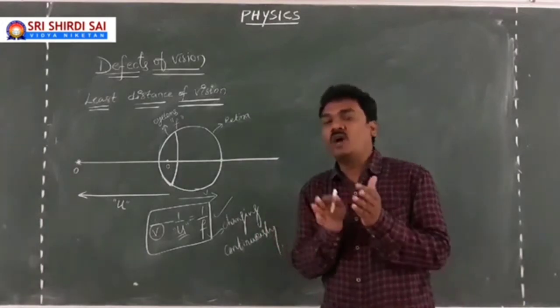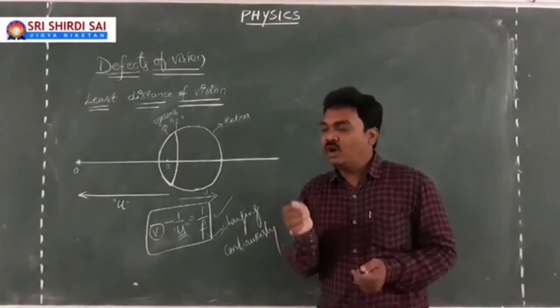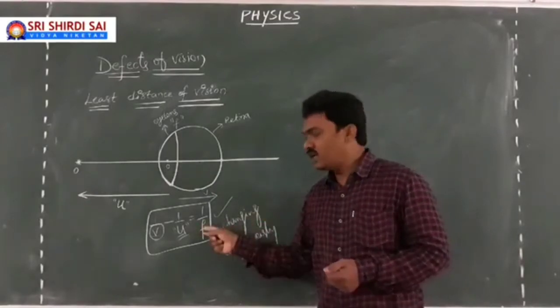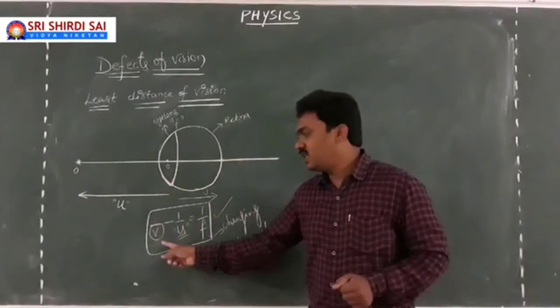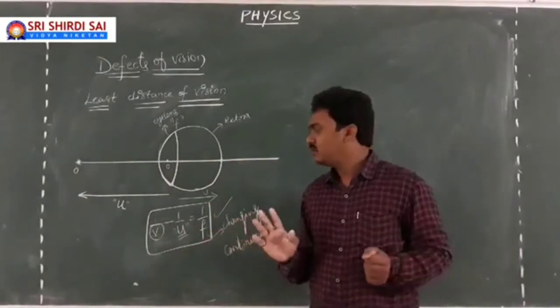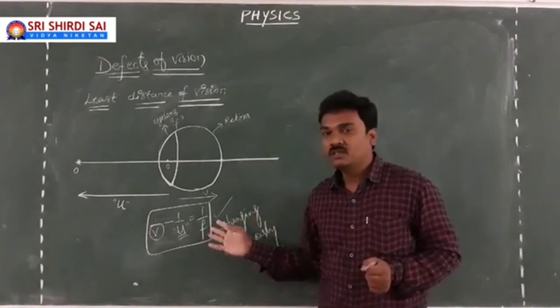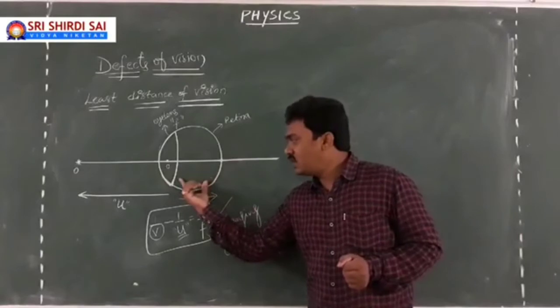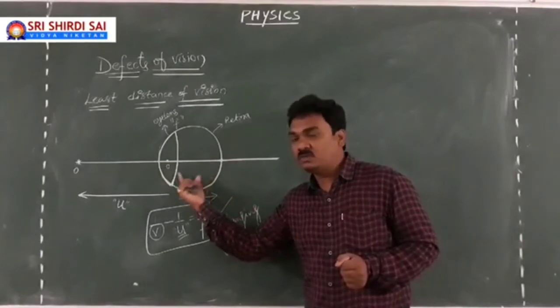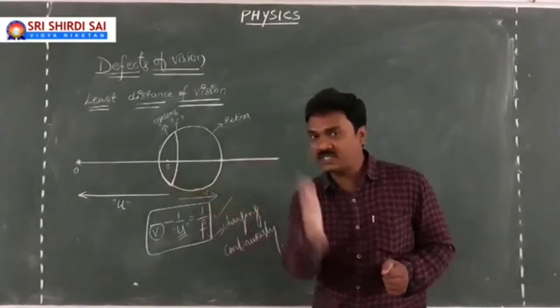Usually, in the case of lenses, what we have learned is that when you are given a lens whose focal length is constant, if the object position changes, the image position changes. But here, what is the point? For my eye lens, the distance of the image, which is the distance between the eye lens and retina, is always fixed.